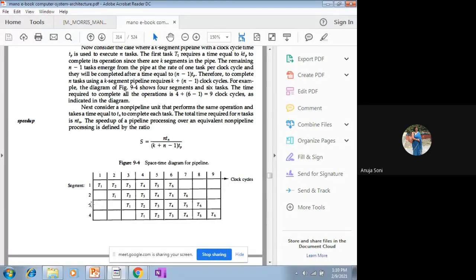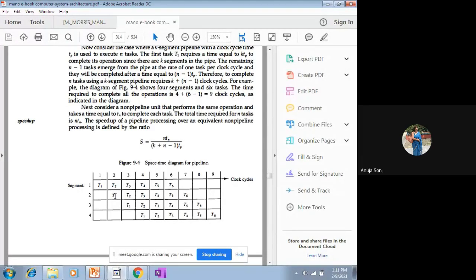You have 4 segments. You will place T1 in segment 1. During the first clock cycle, this segment will perform task T1. Once it accomplishes the task, T1 will be shifted to segment 2 during the second clock cycle.